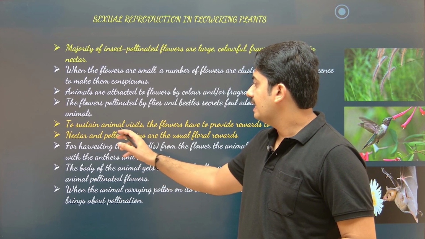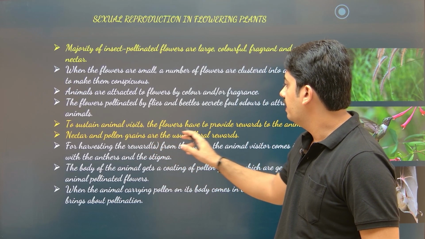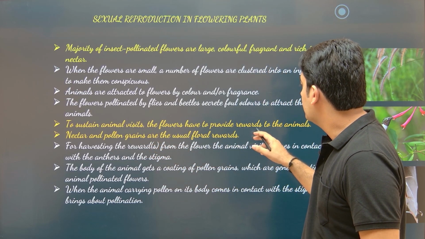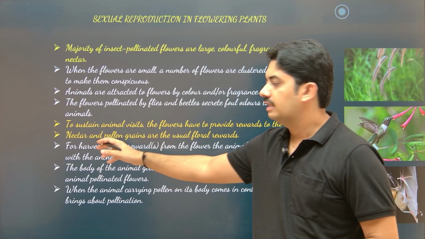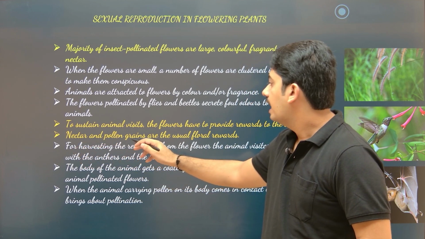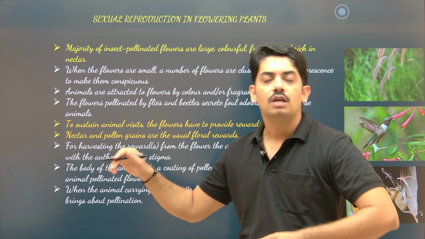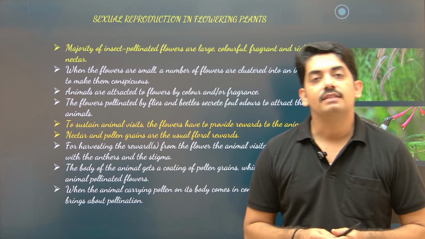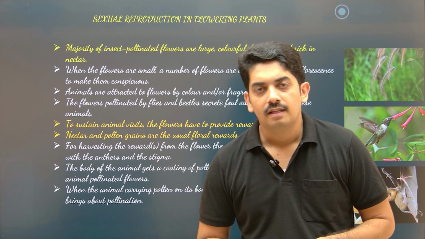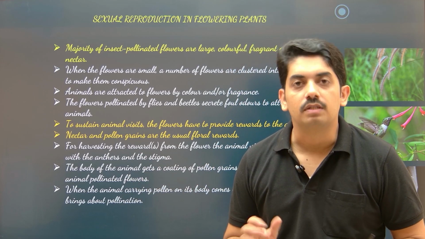To sustain animal visits, the flowers have to provide a reward to the animals in the form of nectar or pollen grains. So those are the floral rewards. See, there are some organisms called pollen robbers.